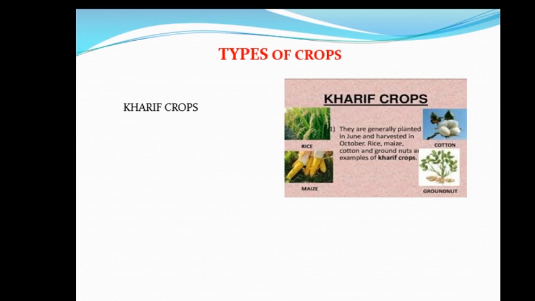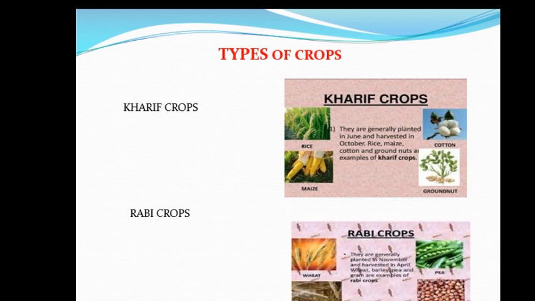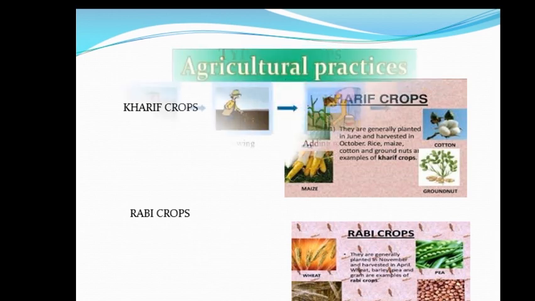Now what is kharif crops? These are sown in rainy season starting from the month of June and harvested around October. For example, paddy, maize, cotton are kharif crops. You can see the image of kharif crops given here. Now second is rabi crops. These are sown in winter season starting from the month of October and harvested around April. For example, wheat, gram, peas, mustard, barley are rabi crops.